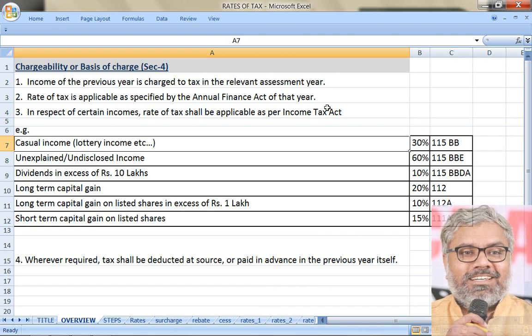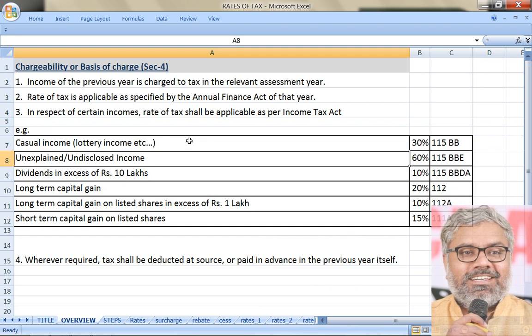We are not bothered about that. That is none of our business. Is it legal? Is it illegal? Even if we have an answer for that, it has no relevance in income tax. That we should keep in mind. However, on the contrary, there is no necessity that casual income will always be illegal also. Even if it is legal, even if it is illegal, doesn't matter. If there is a casual income, that will be subjected to tax at the rate of 30%.